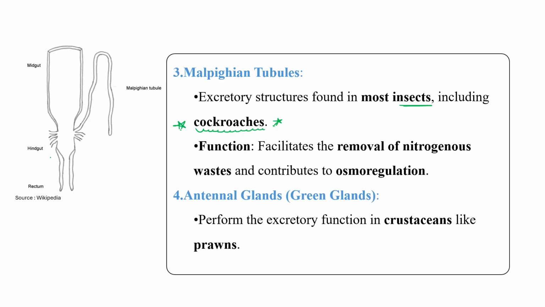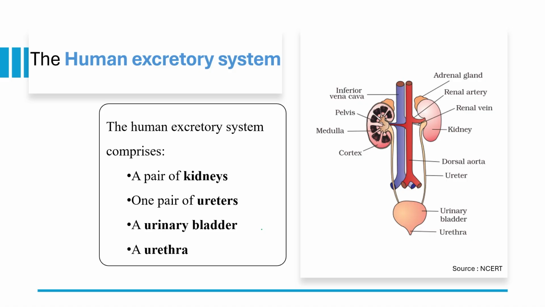This is the structure of Malpighian tubules. Fourth type, green glands or antennal glands. Okay, these green glands or antennal glands are found in crustaceans like prawns to perform their excretory function, meaning removal of nitrogenous waste. Now let's discuss the main excretory system which is present in our course, the human excretory system.